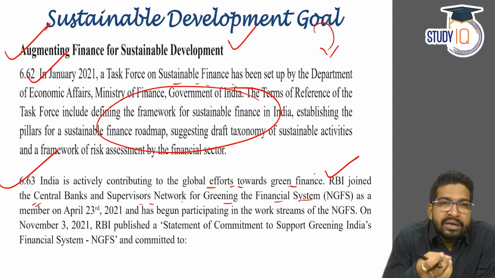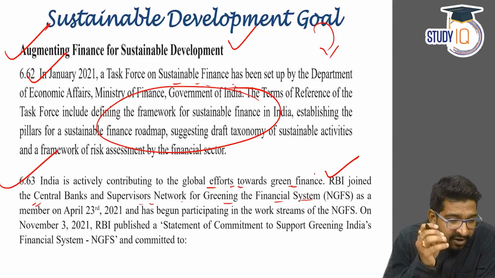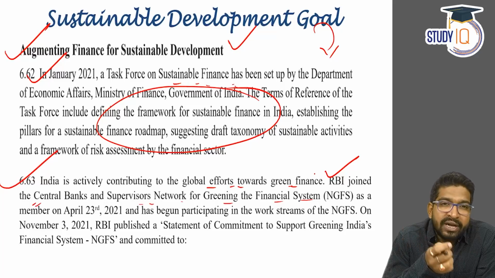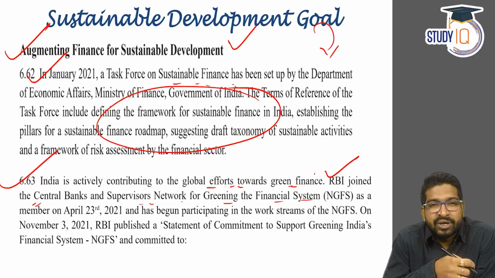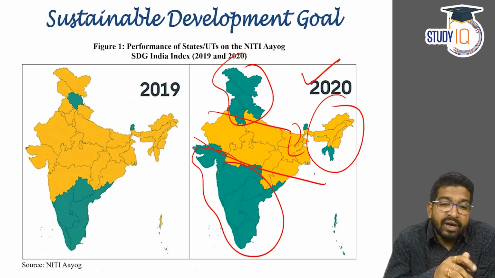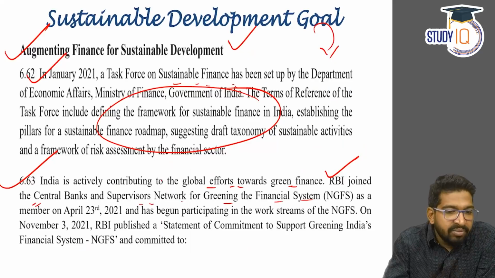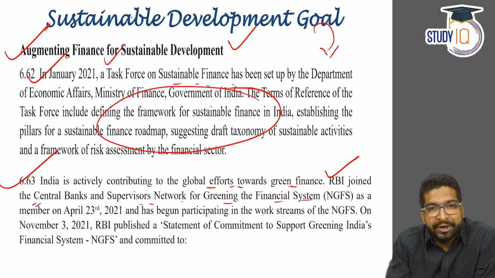India has been a champion in the fight against climate change. We have started the International Solar Alliance. We are part and parcel of the Coalition for Disaster Resilient Infrastructure. So all these things have been mentioned in the report. Nonetheless, it clearly highlights that we are doing very well in achieving sustainable development goals, but a lot more has to be done. And climate finance is one important pointer.